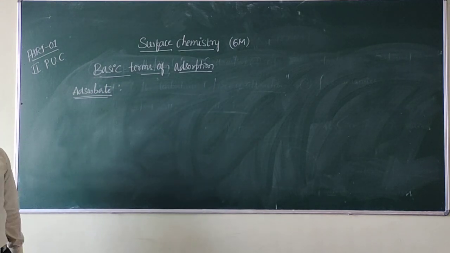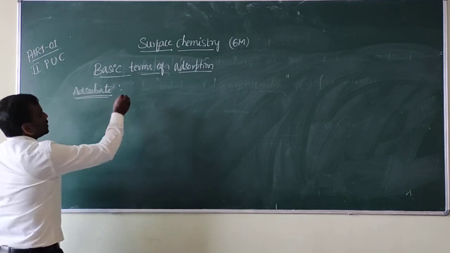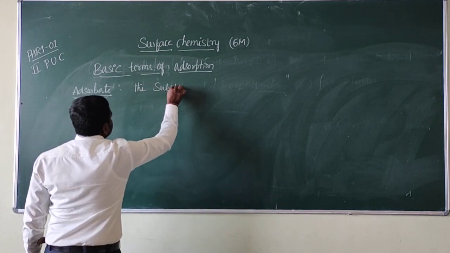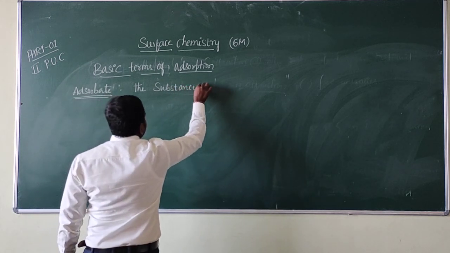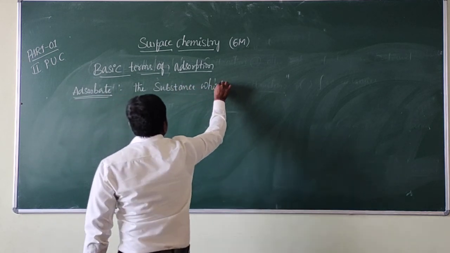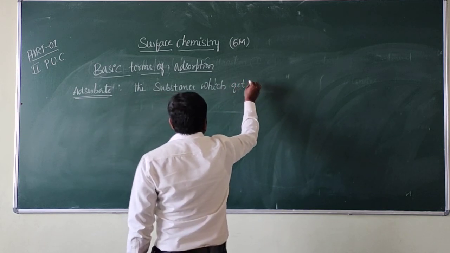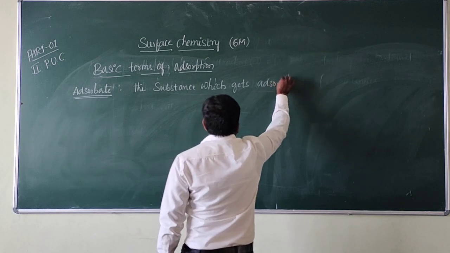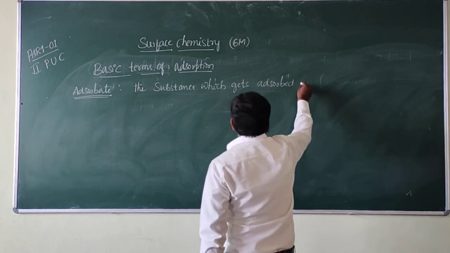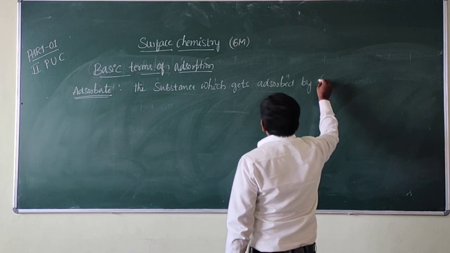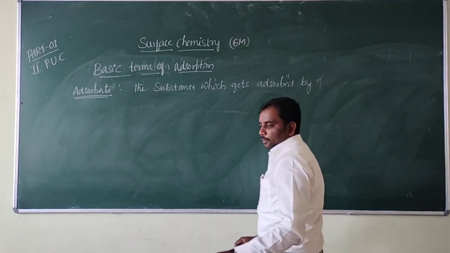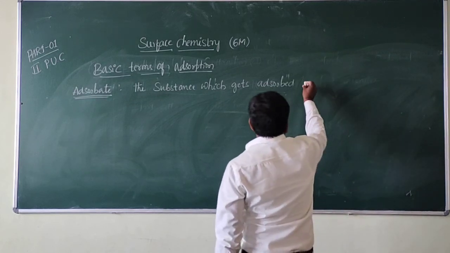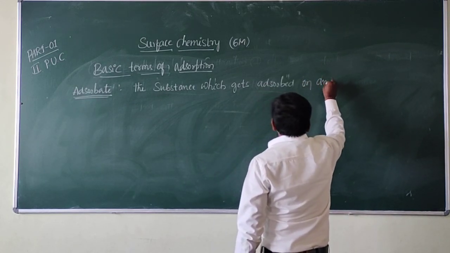Right? See, adsorbate means the substance which gets adsorbed on any surface.